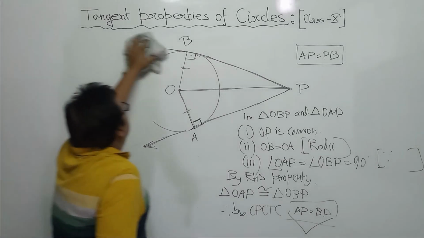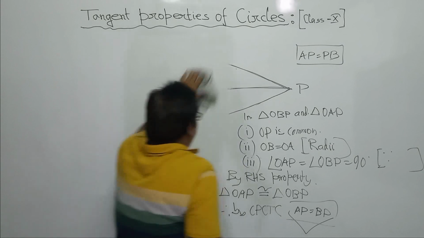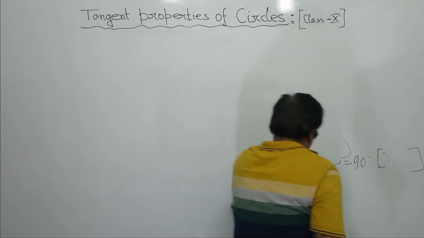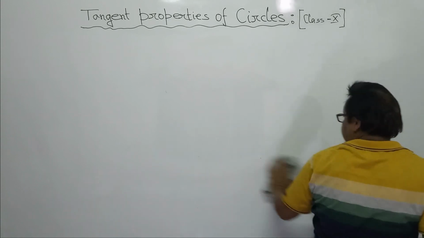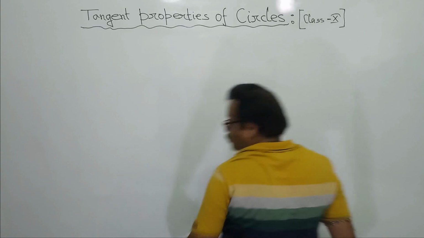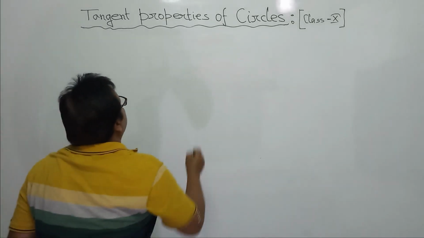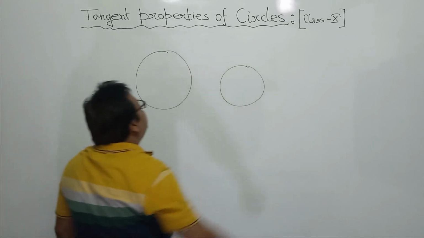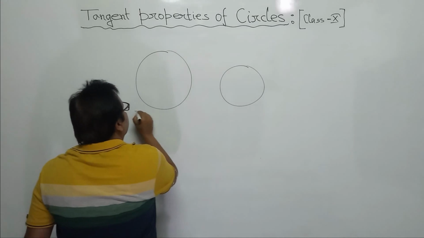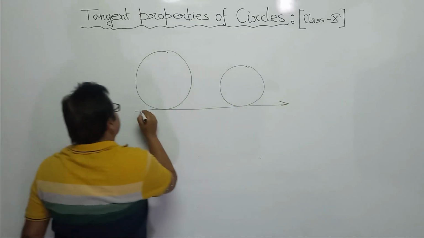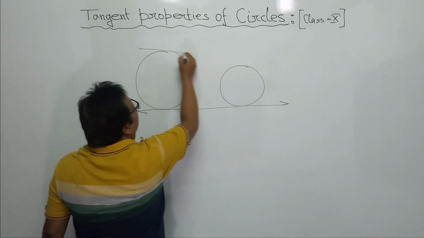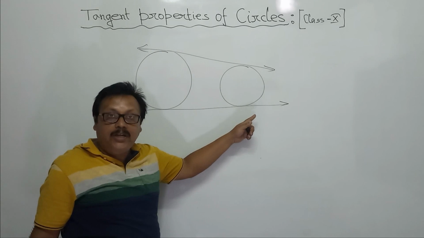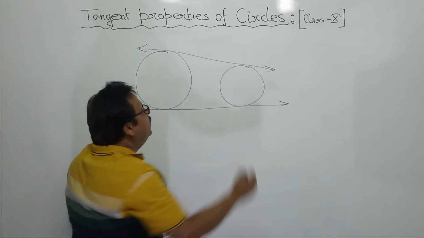Now come to two important terms. How will you draw the tangents for two circles together? See here, this is one circle, this is another circle, right? How will you do it? Draw a line. This is a tangent. Draw another line. This is a tangent. Of course, these tangents are common tangents for both the circles, right?